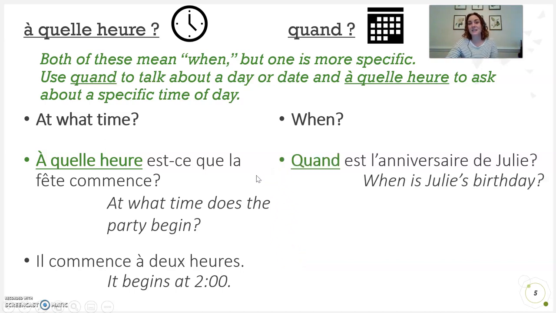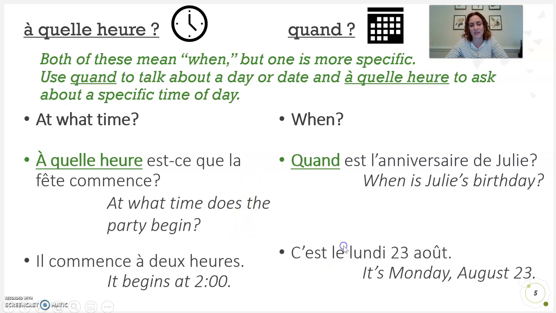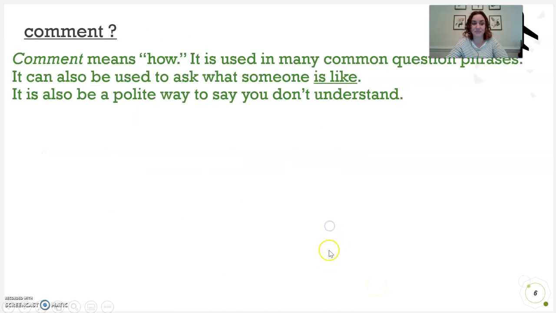Quand is asking more generally when, like what day or what time of day, not like a time, but more like morning, afternoon, evening. Quand est l'anniversaire de Julie? When is Julie's birthday? C'est le lundi 23 août. So I'm giving a date instead of a specific time.